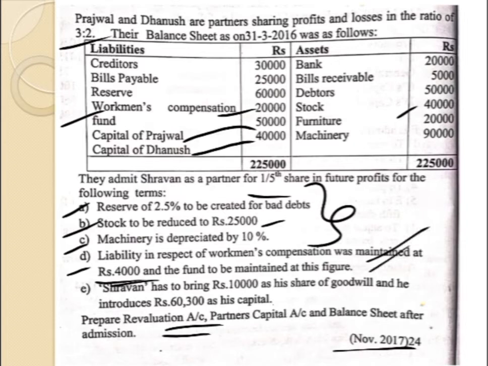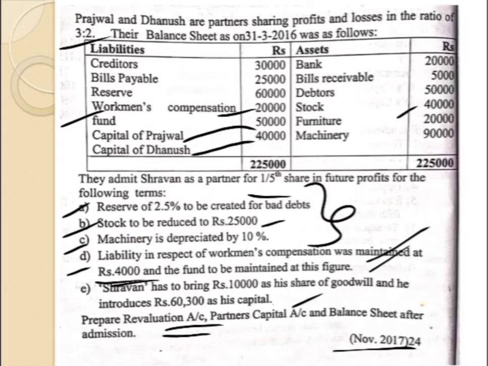This one we have already discussed, that is the workmen's compensation fund. The excess amount of 16,000 after deducting the liability will be distributed to the old partners' capital account in the old profit sharing ratio, that is 3:2. One more capital account related adjustment here is given. New partner Shravan has to bring rupees 10,000 as his share of goodwill.